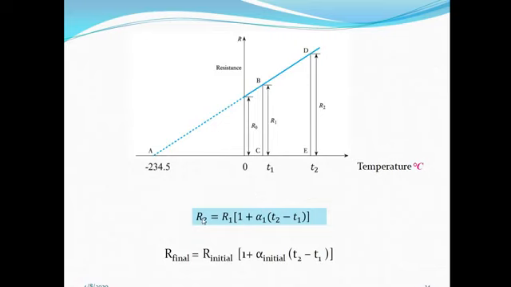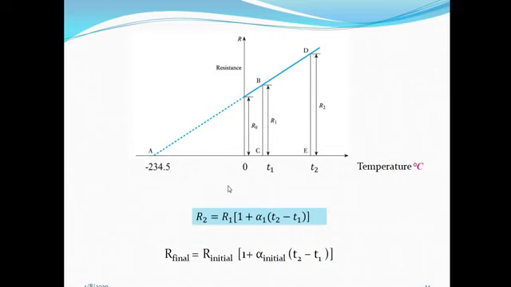Okay, here I am already rearranging the terms. But what is alpha 1 in this case? Alpha 1 is the change in resistance, so the change in resistance is R2 minus R1. So alpha 1 is equal to (R2 minus R1) upon initial resistance, that is R1, into change in temperature, that is (T2 minus T1).